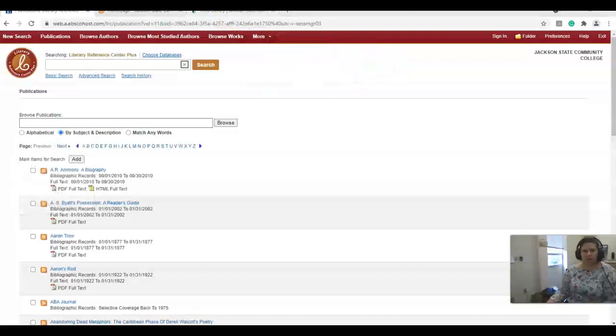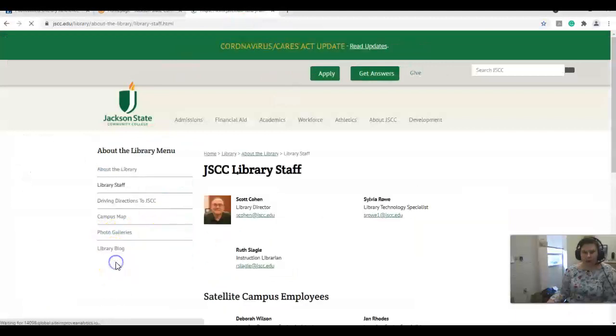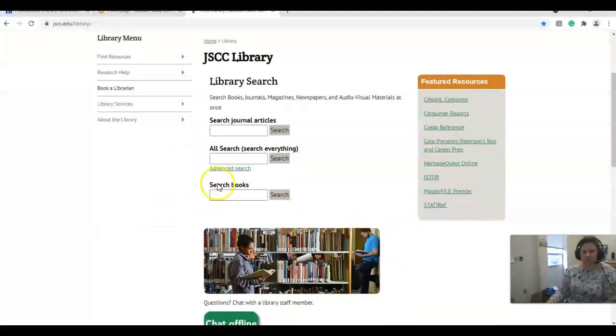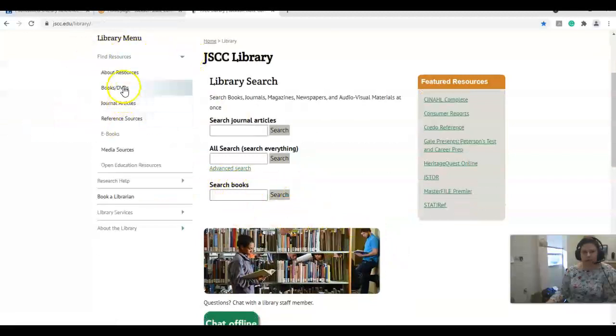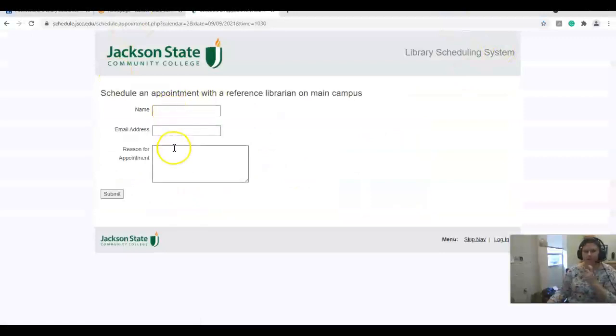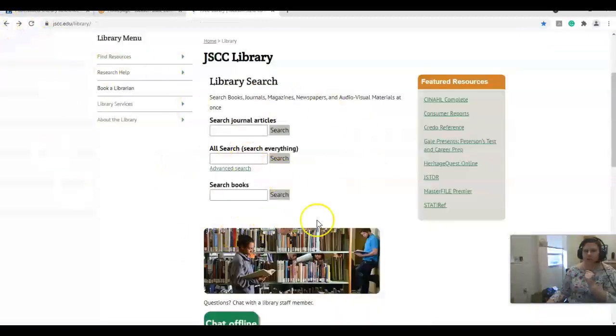If you need to get a hold of someone else in the library, here's about the library. So we have the library staff. So this is myself, and then Mr. Cohen and Miss Rowe. Those are the other two librarians. Here's my email. There's this information. You can also, of course, at any time, search within our catalog. And you would do that under Find Resources and Books and DVDs. And of course, you can also schedule an appointment with Book a Librarian. You put in which date and time would work for you in your email, and why you're meeting. You can also shoot me an email and we can meet and talk.